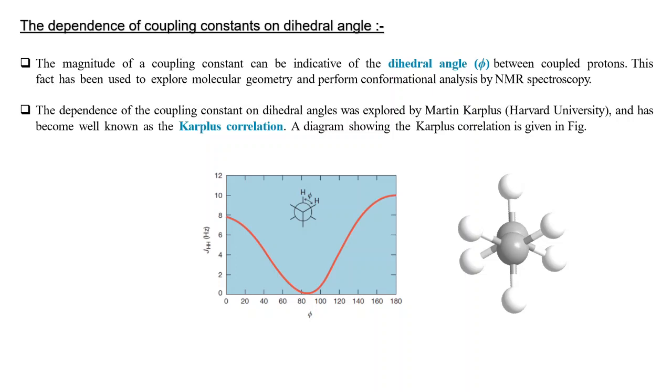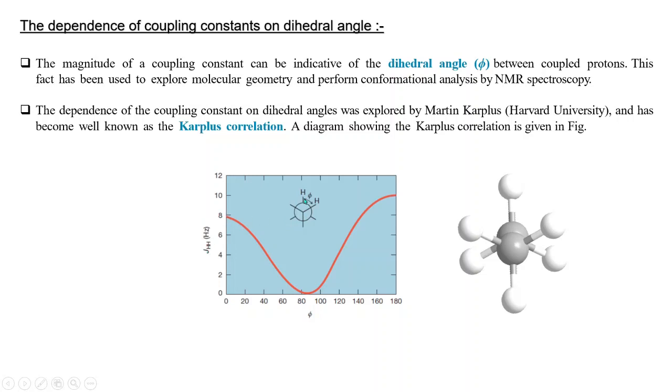The dependence of coupling constant on dihedral angle was first explored by Martin Karplus and has become well known as the Karplus correlation. So if you see, this is the dihedral angle, and on this axis the coupling constant J in Hertz, and this is the dihedral angle. When there is 0 degree, this means this hydrogen is just parallel to this hydrogen, at this position. Then the coupling constant will be around 8.